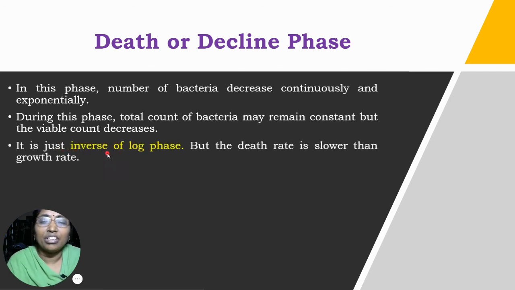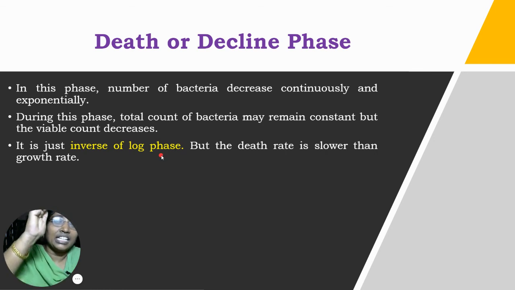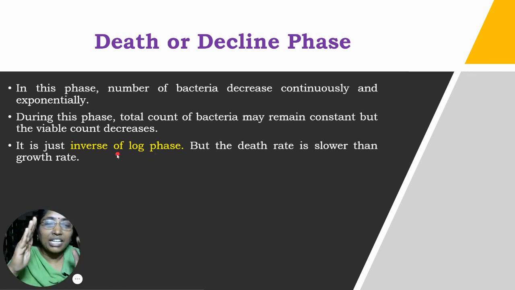It is just the inverse of the logarithmic phase. What happens in the logarithmic phase? Slowly they undergo cell division and increase in number. Whereas the death phase is the decline phase, where slowly they start to die. Therefore, their number is slowly decreasing. We can say the logarithmic phase curve goes like this and the death phase goes like this, just the inverse of the log phase.